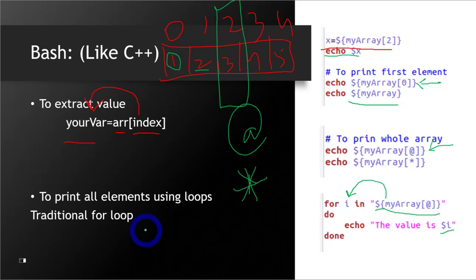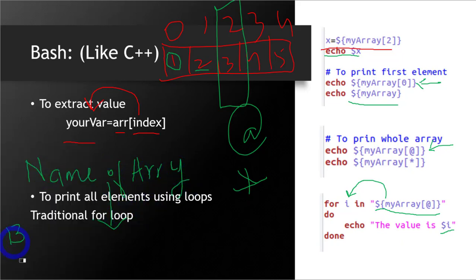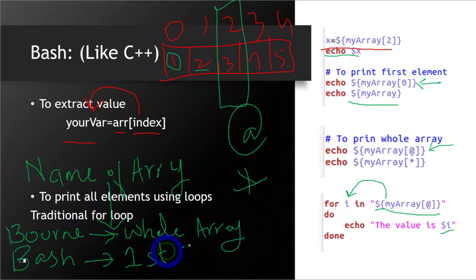So in Bourne shell, the name of the array means the whole array, while it means the first element in Bash shell. Anyway, I think you've understood now.